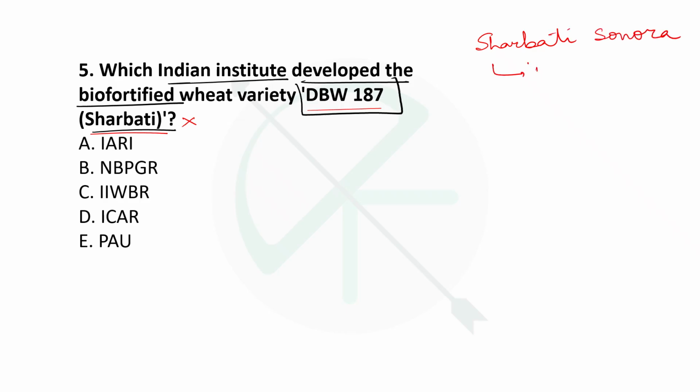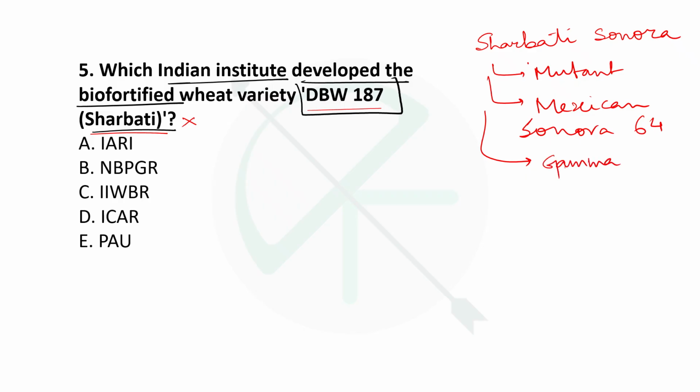Okay, so let me write about it. It's a mutant variety developed from the Mexican variety called as Sonora 64. Sonora 64. And it has been made by mutating through gamma radiations. Okay, gamma radiation. And who made it? Dr. M.S. Swaminathan made it. Right? Although ये wheat की ही variety है, Mexican wheat Sonora 64, right? And gamma radiation से बनाया गया था इसे. Okay, so it's basically a mutation breeding product.